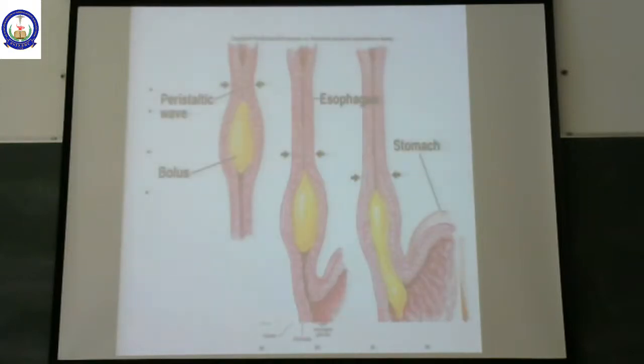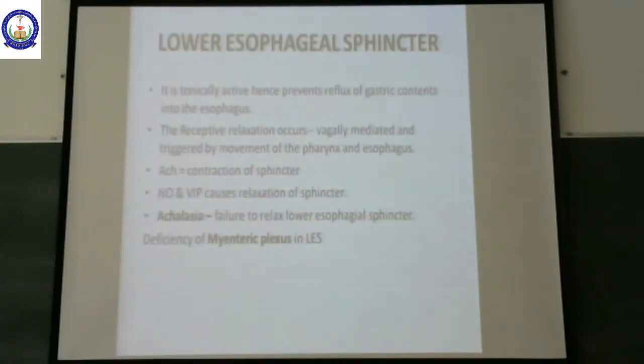Now let us see what happens to the food which is going to enter the stomach. Food has to enter from the esophagus into the stomach through a small gap. This we call the lower esophageal sphincter.